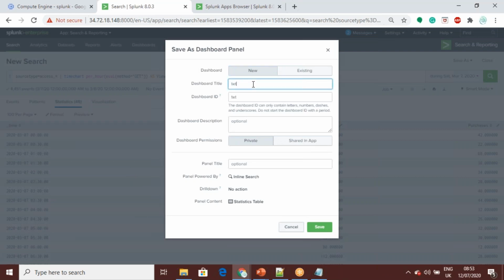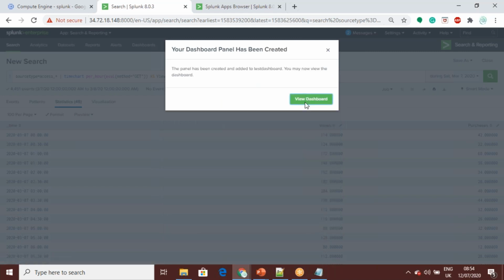You can type whatever name you want. Test dashboard. Shared in app. This way you can just view it in the dashboard.